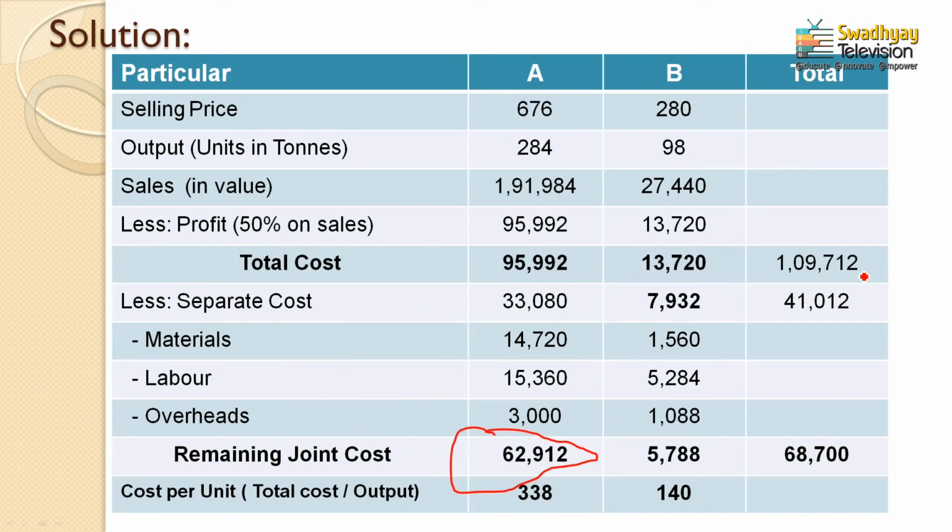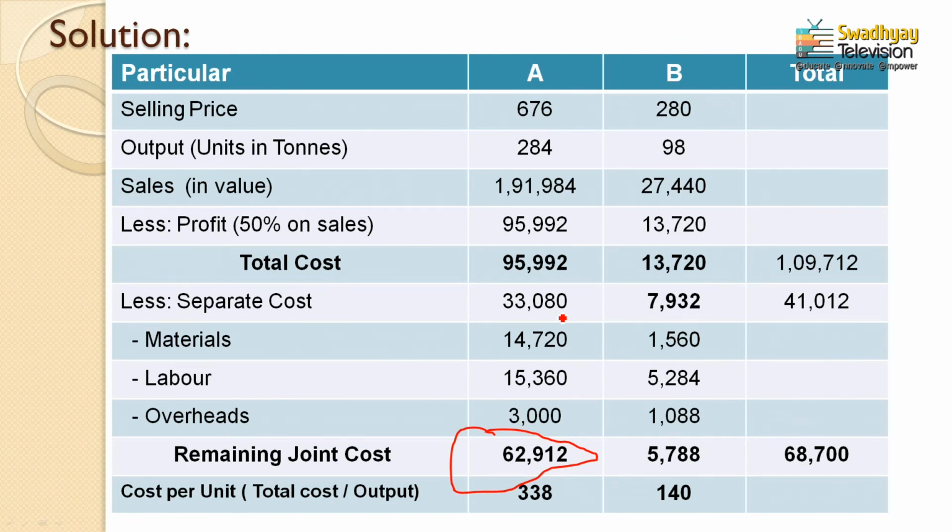Now see the second part of the answer. How much are the remaining joint expenditures for product A? That is 62,912. What was the separate expenses given in the question? That is 33,080. So the total of these two values comes to 95,992. This is the total cost. It's the first answer, or first missing item, which we determined: 95,992 total cost of product A.